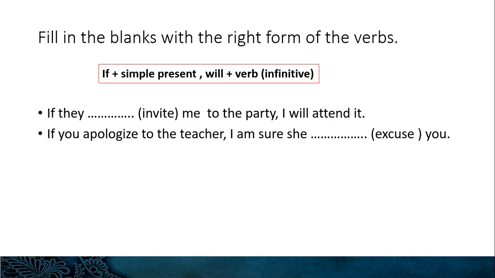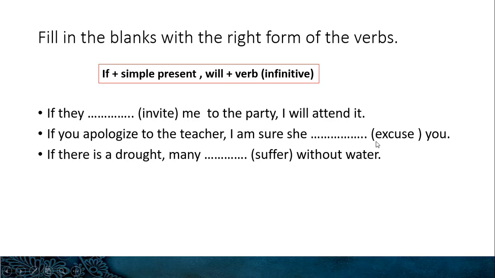Second one, if you apologize to the teacher, I am sure she blank excuse you. Now look at the completed clause, that is the if clause. Here the if clause is the one which is completed. If you apologize to the teacher, it is in the simple present tense. So you should make the main clause simple future. I am sure she will excuse you.